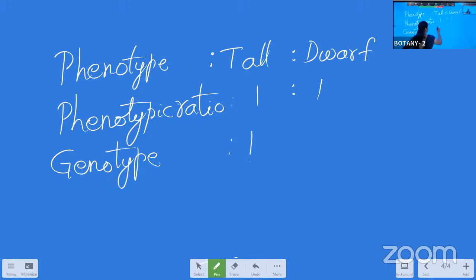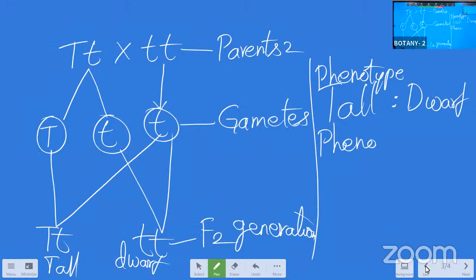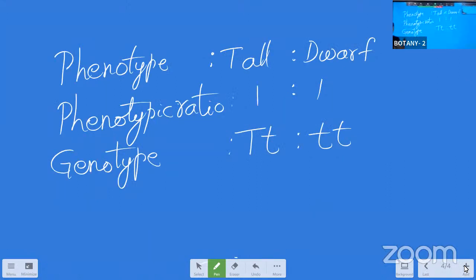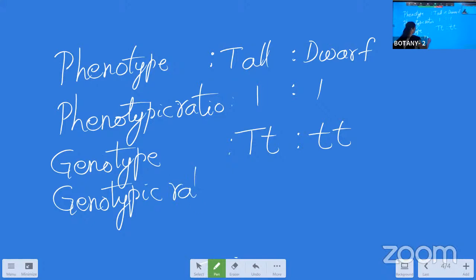Genotype of the tall plant is capital T, small t, and the dwarf plant is small t, small t, isn't it? And now comes the genotypic ratio, meaning how many plants of this kind we got in the F2 generation. That also is a 1:1 ratio. Okay, this is for the monohybrid cross.